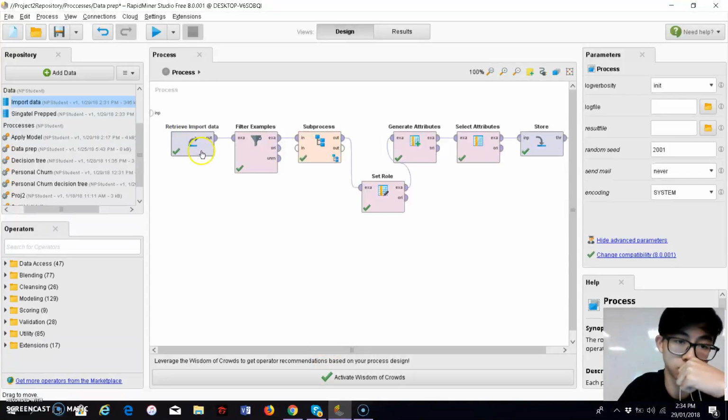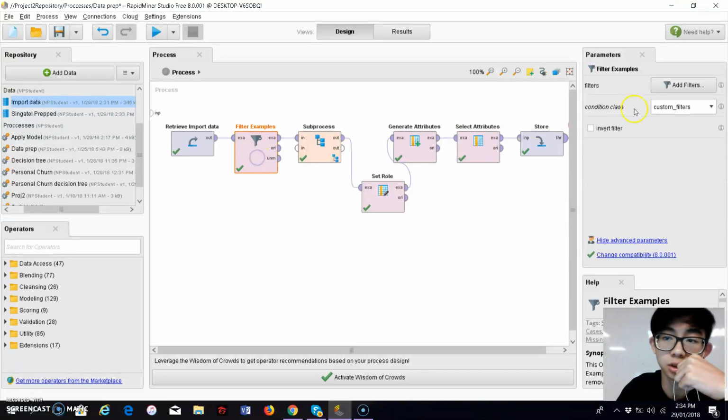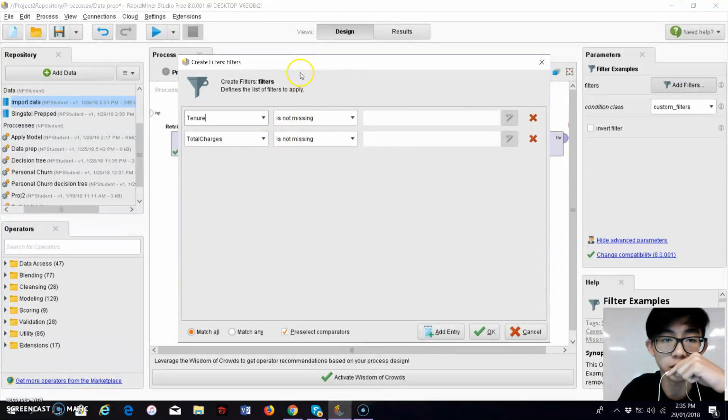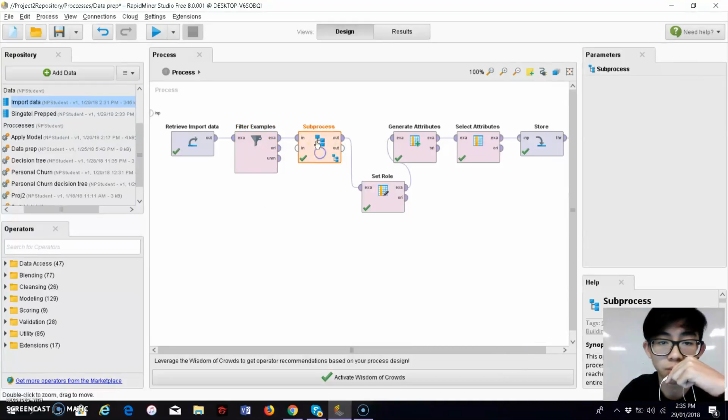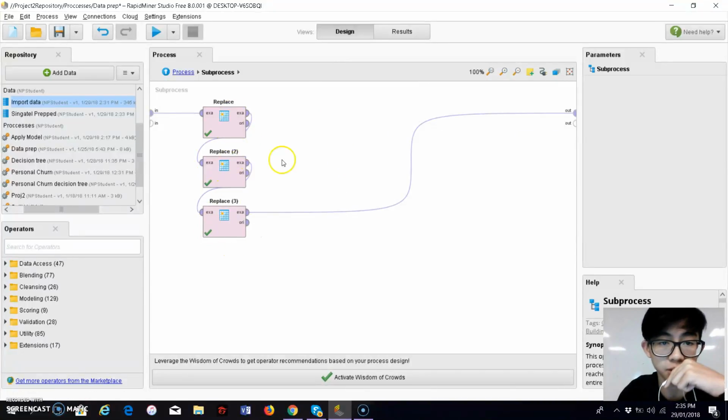model. So we imported the raw data of the Singtel customers' information. As said before, there were some errors of missing values. So what we did was we used the add filters operator to set that the tenure and total charges had no filter of the missing values. After that, we created a sub process operator to classify all the replace operators.